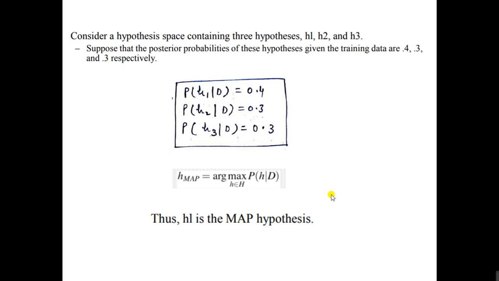That means probability of H1 given the training data D equals 0.4, probability of H2 given the training data equals 0.3, and probability of H3 given D equals 0.3. So by using this, we can conclude H1 is the maximum hypothesis, the MAP hypothesis from the given data. MAP hypothesis is H1.